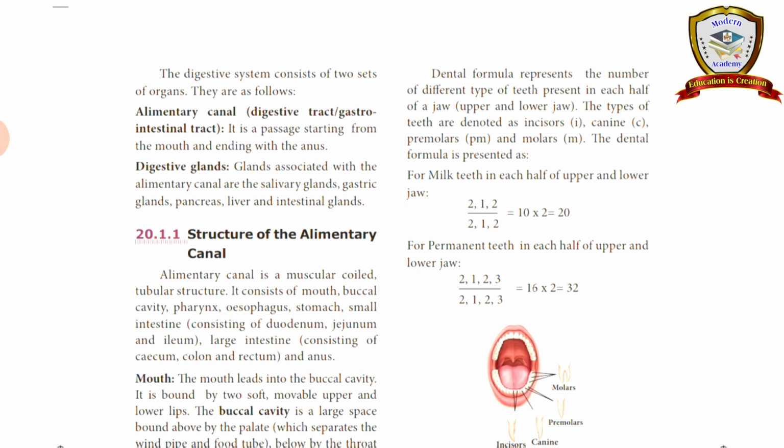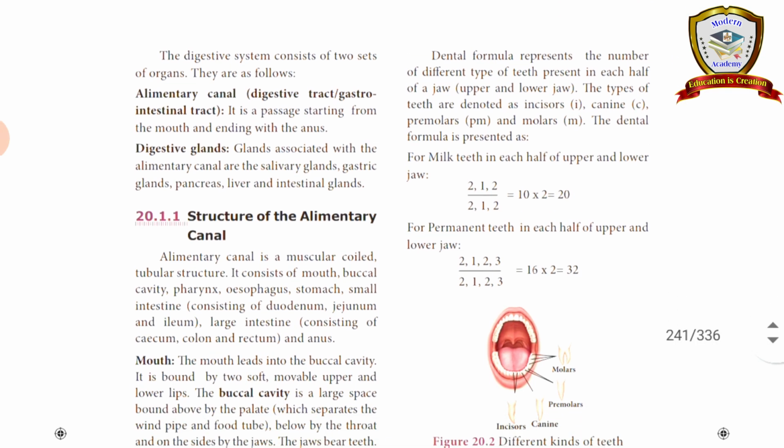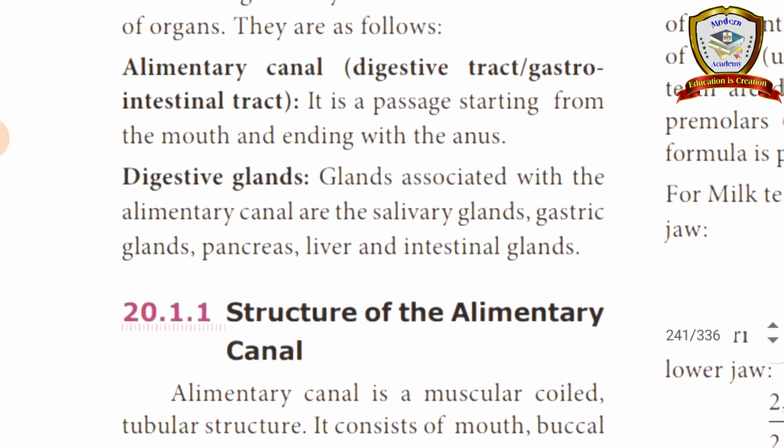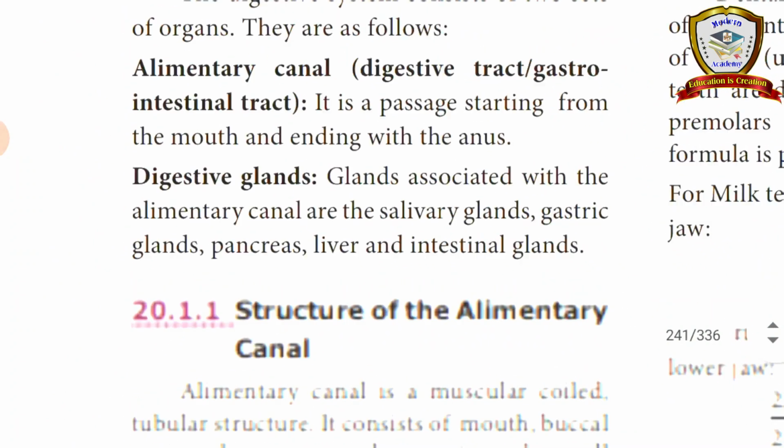It is a passage starting from the mouth and ending with the anus.